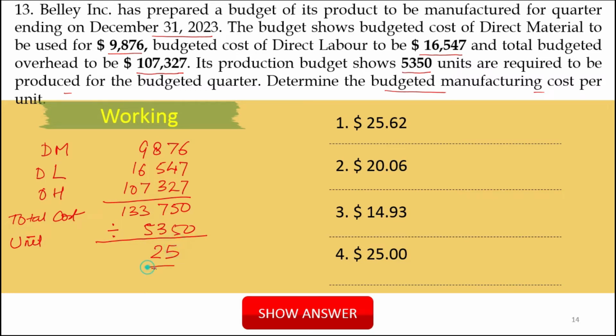You can check with your calculator. 25 is the per unit manufacturing cost. So where do we get 25? The third one is also wrong. So option 4, 25. The fourth option is correct. It gives the $25 per unit cost of production.